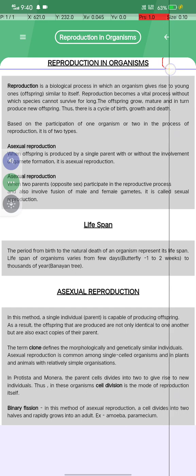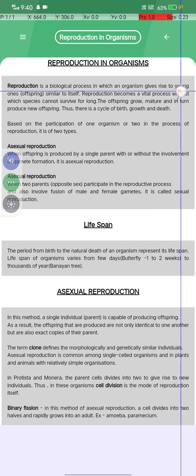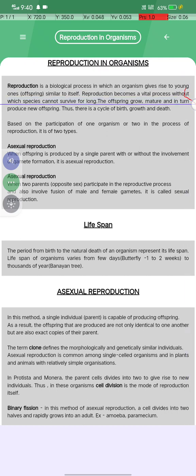Now today we are going to start the chapter, Reproduction in Organisms. Reproduction होता क्या है? Reproduction is a biological process in which an organism gives rise to young ones similar to itself. Reproduction is a vital process without which species cannot survive for long.